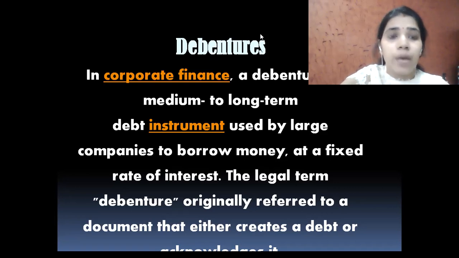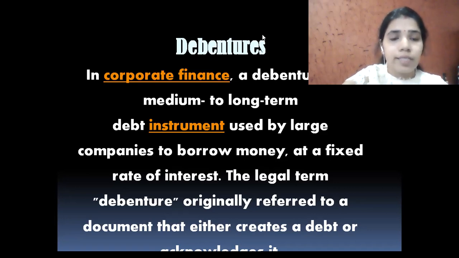What is the benefit, and why can the company collect funds from debentures? It may be possible that the company is gaining more, means the company is in profit. Then the company has to give only a fixed rate of interest to the debenture holders. Means the rate of interest of debenture holders cannot vary with the increase or decrease in profit of the business. So it is very beneficial for the company to issue debentures in the market if the prospects of the company are very bright or the company is going to get good returns in the near future.